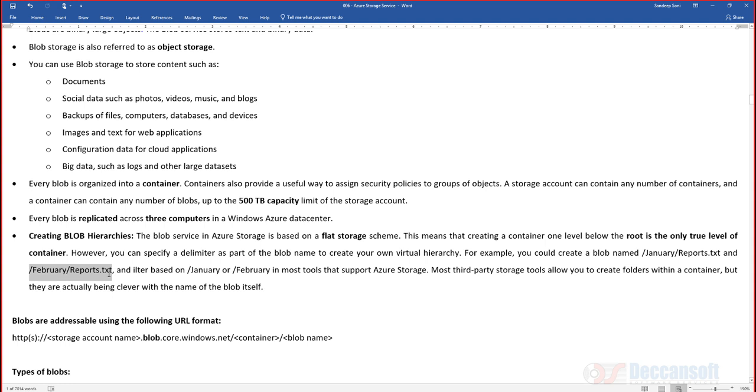February/reports.txt is another blob item. Based on this, I can now create a filter called /January. Remember, the blob name is being used to simulate the directory, but as such, blob is a flat hierarchy. So in the name itself, you can create a hierarchy as per your requirement. A filter can be applied on January or February, and most of the time it works.